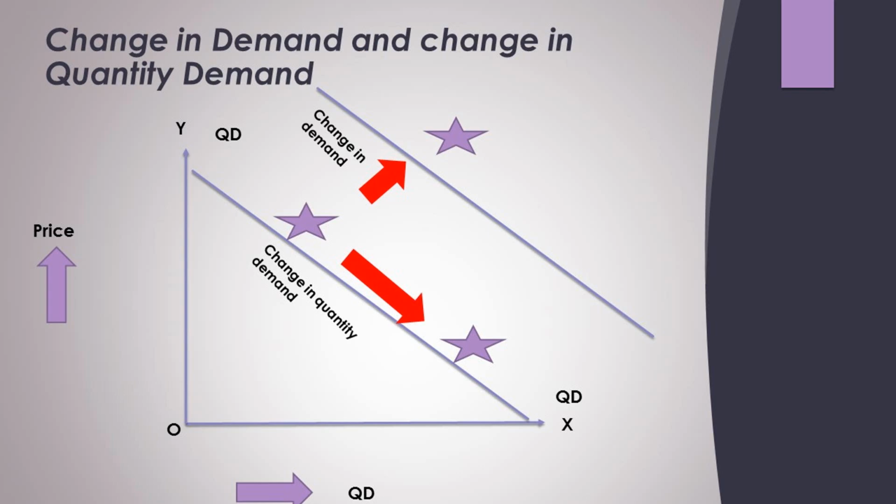While the other demand line shows the shift in the demand line, that is due to other factors that we discussed, the assumptions. If we keep on changing all these things, the demand line shifts. My dear students, I hope you understand this very basic concept of desire, demand, law of demand, schedule, graph, etc.